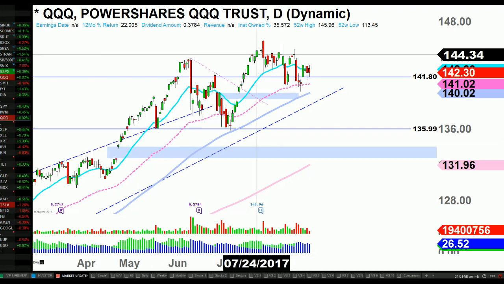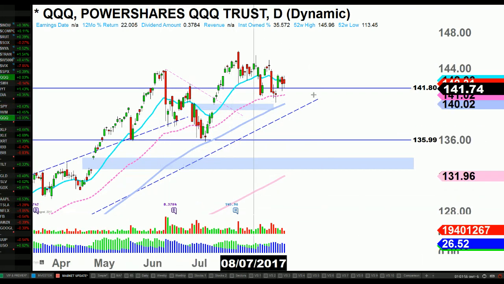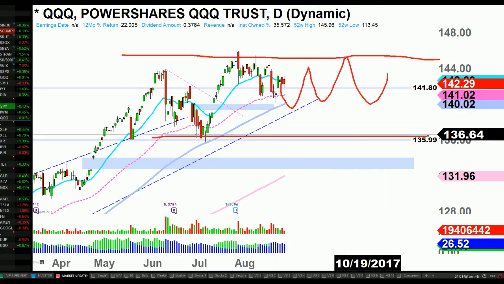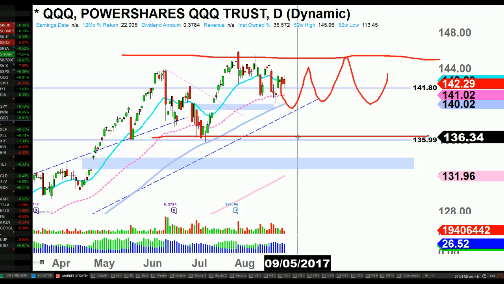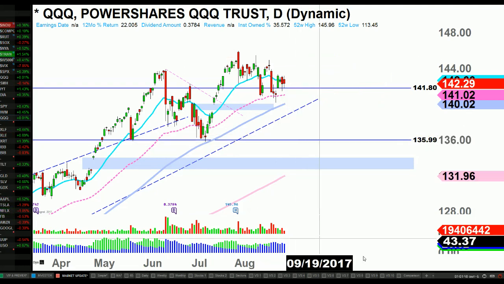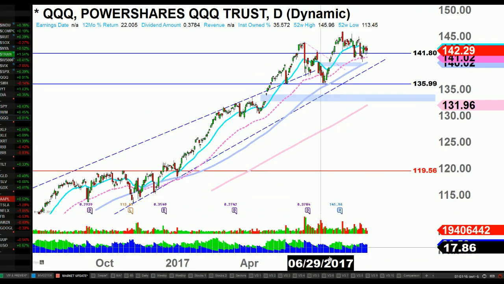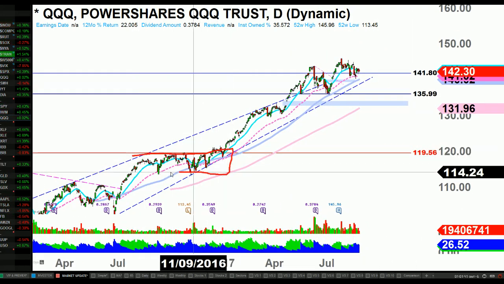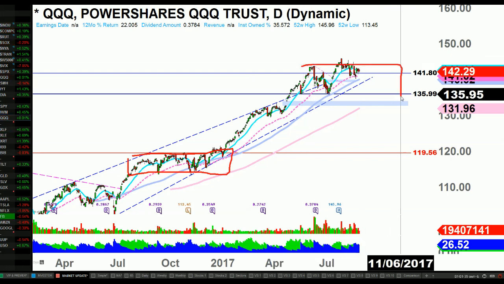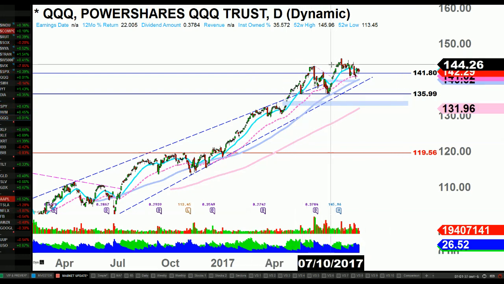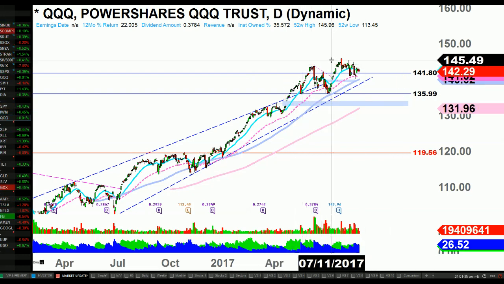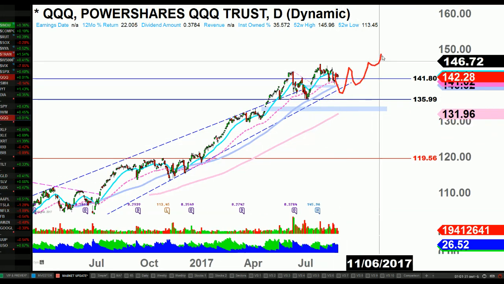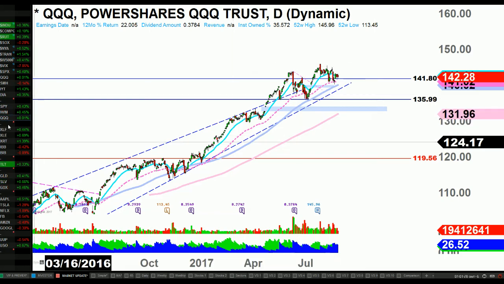So what it could possibly do is start to fizzle and see some consolidation, as the Qs have made a lot of moves while the small caps and some of these sectors haven't moved. The technology sector has done well. So we could get into some kind of consolidation pattern here. We do have a weekly bearish divergence. It doesn't mean it's a clean bearish divergence where it's going to tank, but I think they could hang around here a little bit before getting back up.